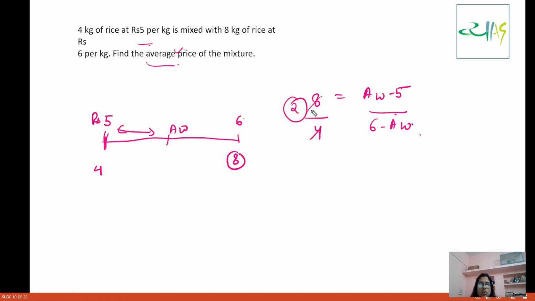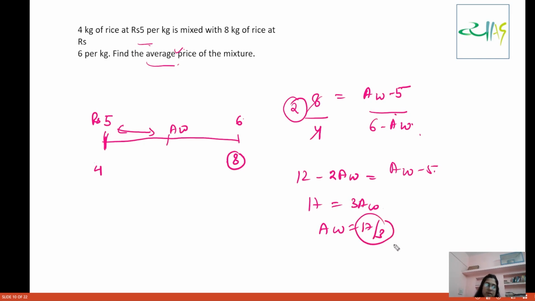This becomes 2. So now it will become 12 minus 2 times AW is equal to AW minus 5. Now this becomes 17 and 3 times AW. So AW becomes 17 by 3. I hope everybody is clear with this thing. This will come to be 6.8 only.